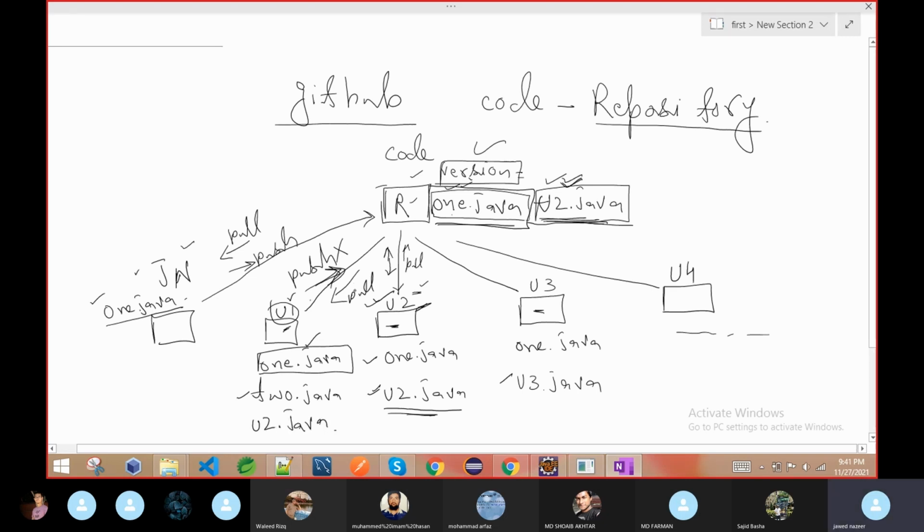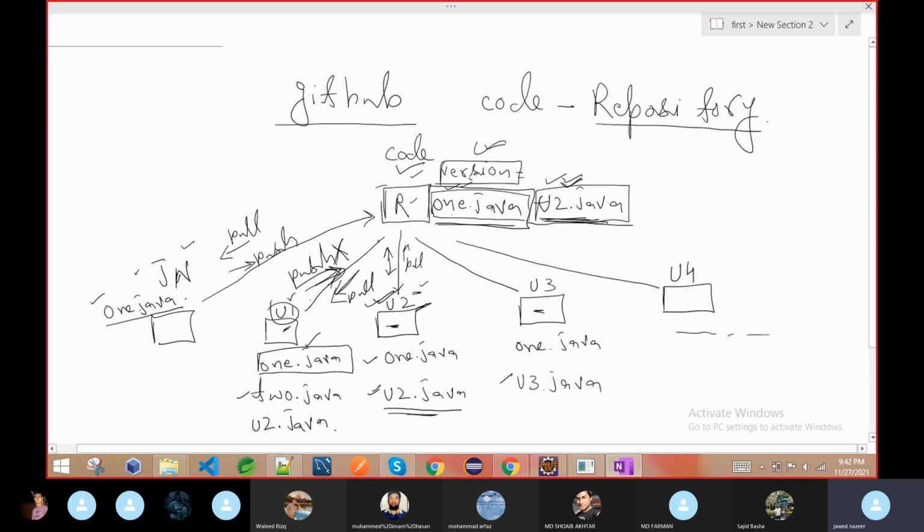u2.java. So this is what I am saying. If you try to push without pulling, and after your clone or your last pull there are no changes, then yes, you are able to push. But if after that someone pushes the code, as happened here where u2 already pushed u2.java before u1, then if u1 tries to push, Git will say no, cannot, reject. So what you have to do is first pull, meaning you have to synchronize your local with the latest in the repository.